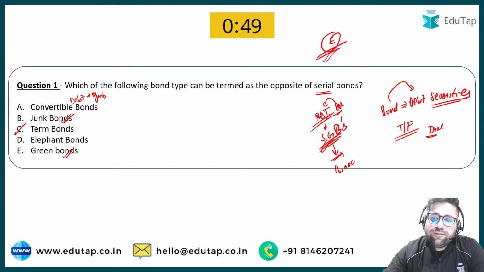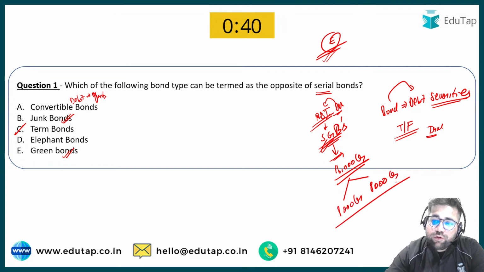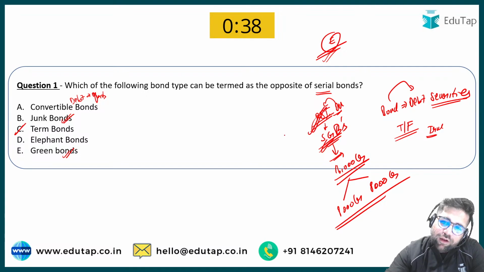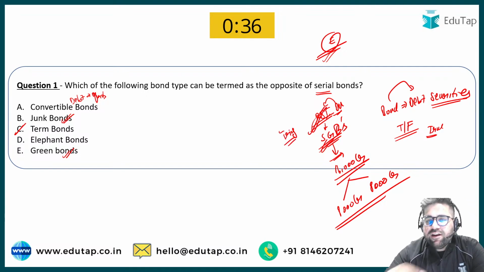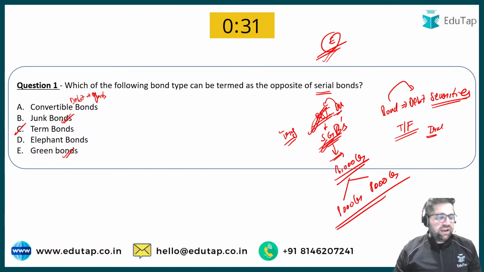The correct answer was 16,000 crore. Although RBI has issued it in two tranches. So one tranche was of 8,000 crore, another was also 8,000 crore. This is a very important news. Please try to read it after this session concludes. Okay, 8 plus 8, 16,000 crore was the right answer.